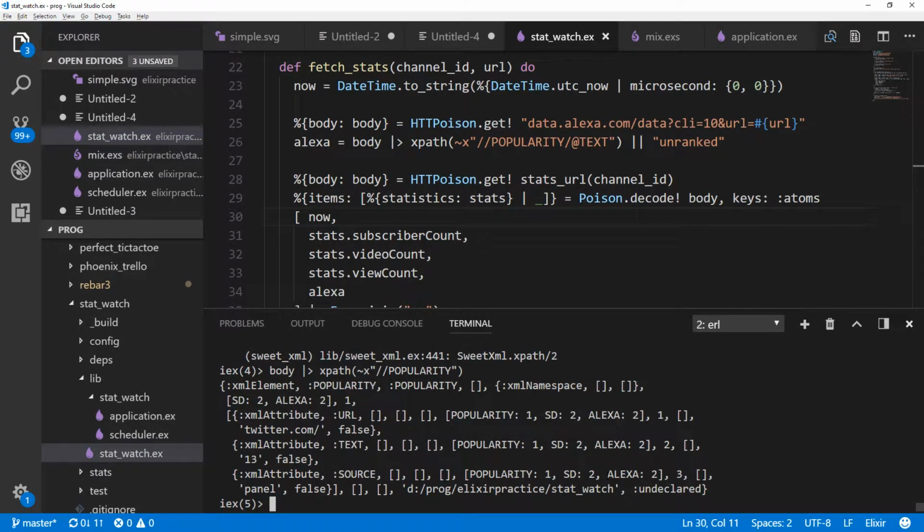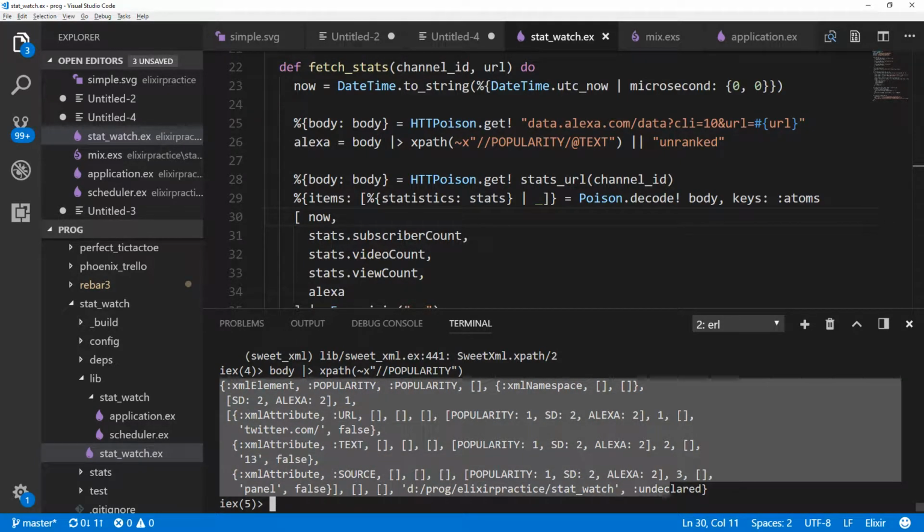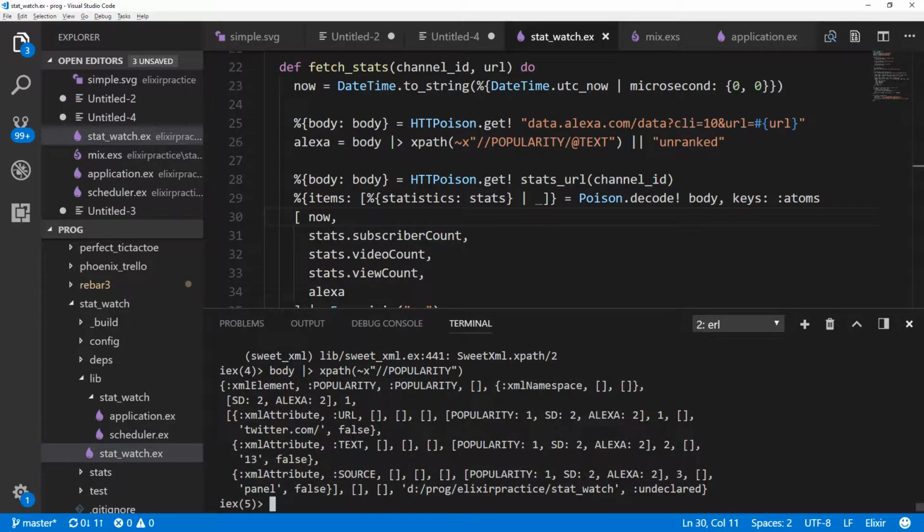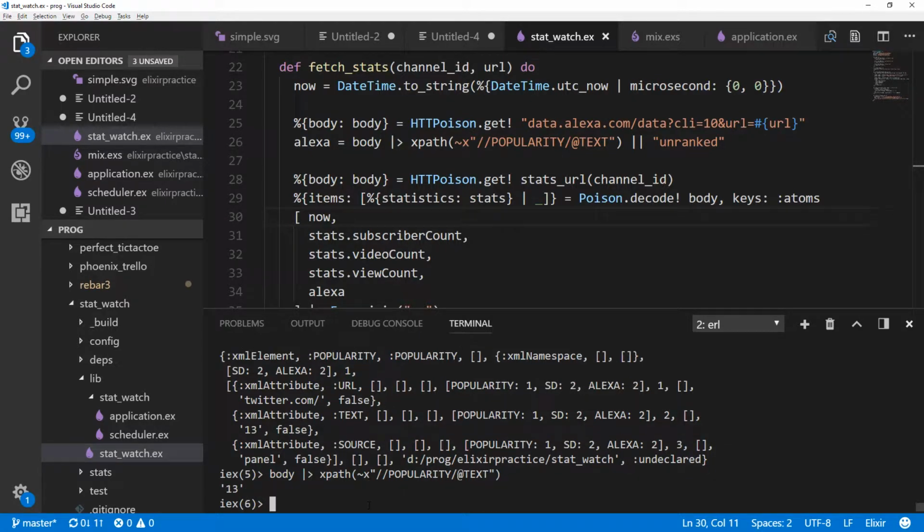Can't have the trailing slash. Okay, so we got the popularity, and this is still a lot of junk to look at. What we want to get out of the popularity is specifically this text tag, and you do that by using an @ symbol. So /@TEXT, all caps, because text is all caps. Okay, and it says 13.